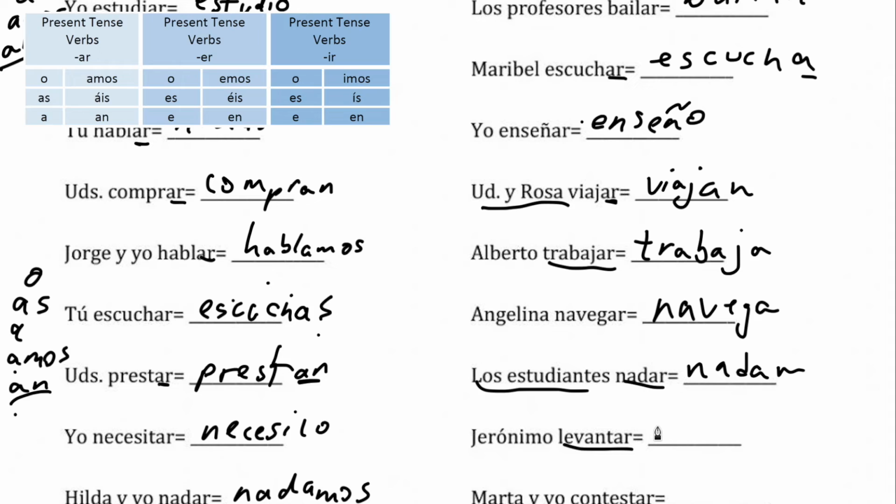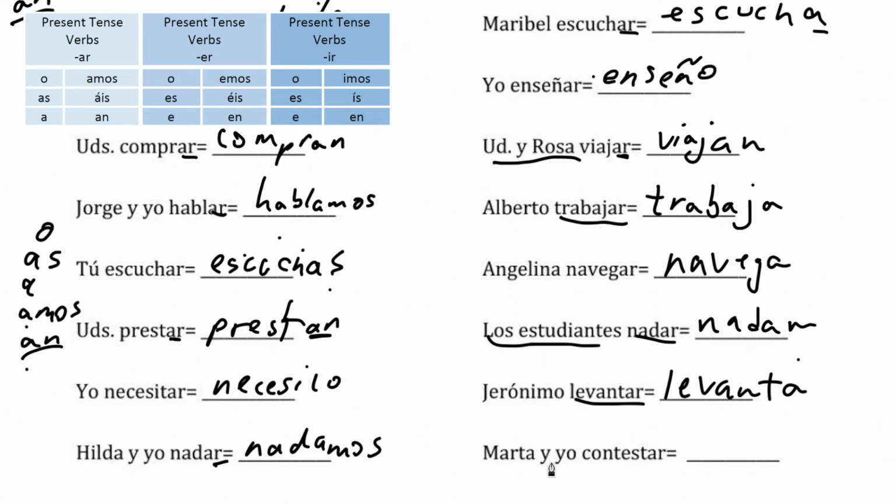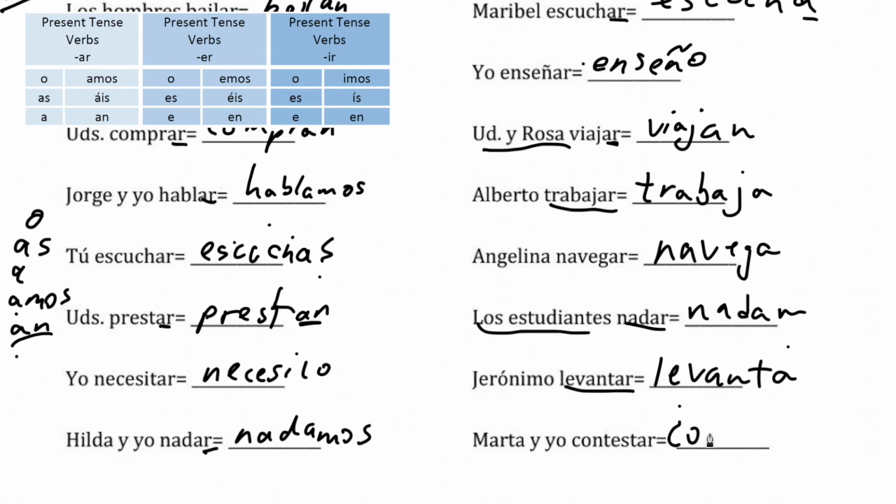What is he doing? We would use levanta. Levanta. Marta y yo contestar. What are Marta y yo doing? Marta and I. We would put contestamos. Contestamos.